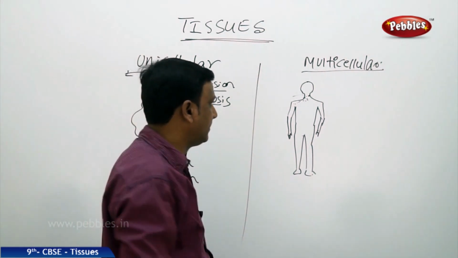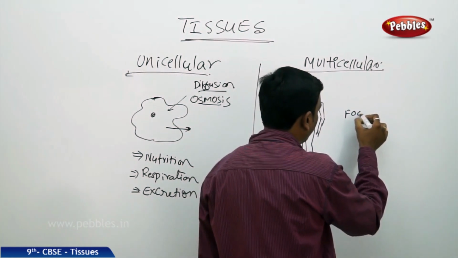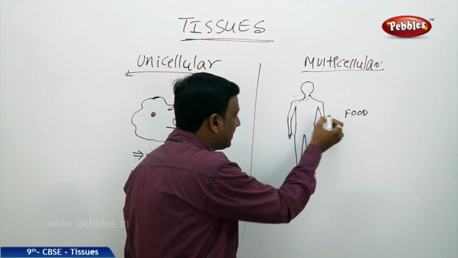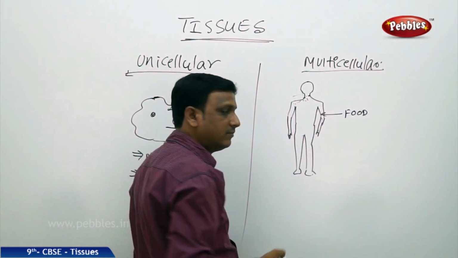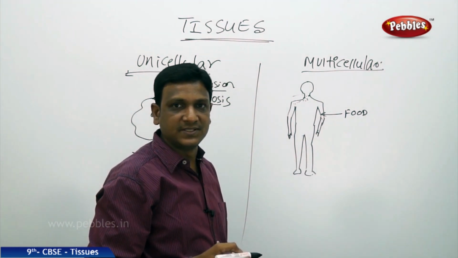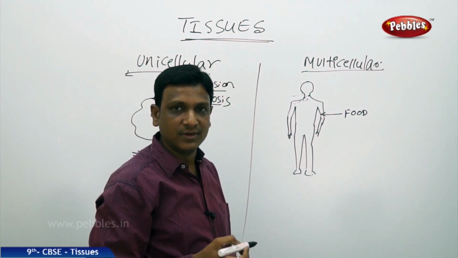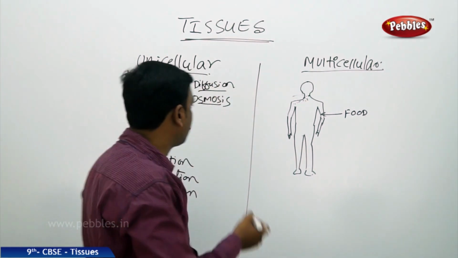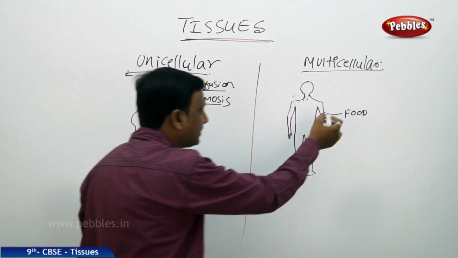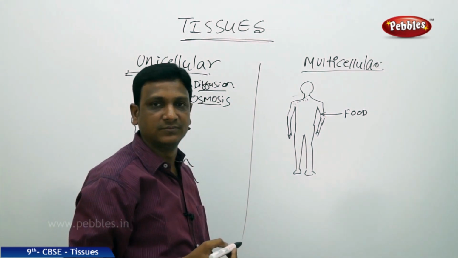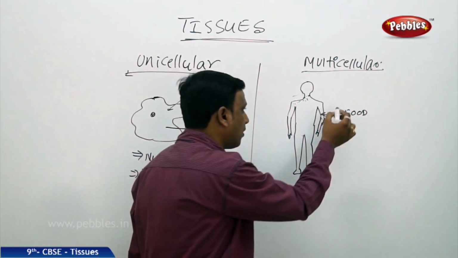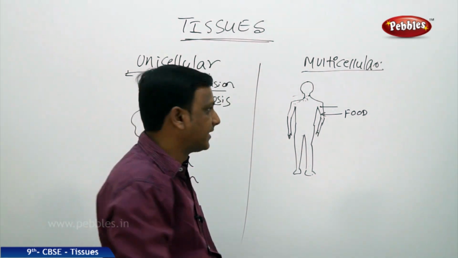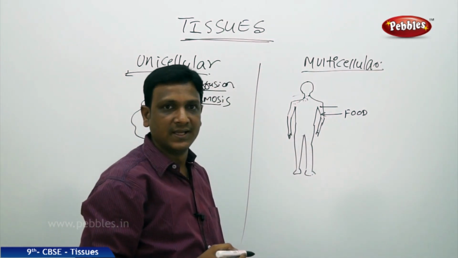But here you see materials like food. People need food, but these cells cannot directly take the food. Whatever cells are present in the body cannot directly access the food. Food cannot enter our body cells through the process of diffusion, and water cannot enter through diffusion, and oxygen cannot enter our body through diffusion, as in amoeba.